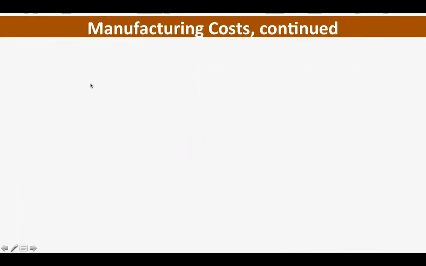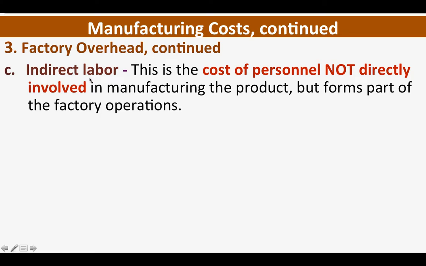Okay, next na isa pa sa factory overhead is indirect labor. Meron tayong direct labor class, di ba? Yung direct labor natin, yun mismo ang gumagawa ng product. Ang indirect labor, this is the cost of personnel not directly involved in manufacturing the product, but forms part of the factory operations.